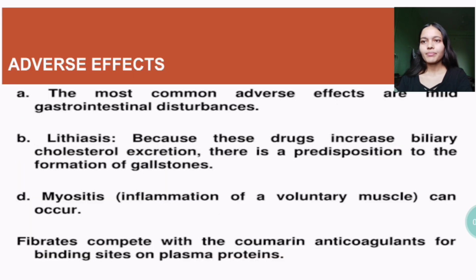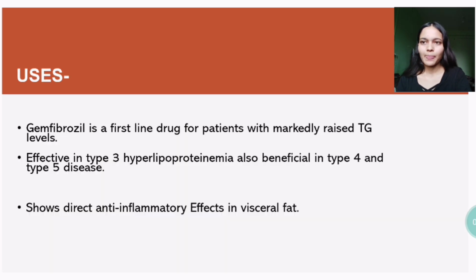Adverse effects. The most common adverse effects are mild gastrointestinal disturbances, lithiasis, because these drugs increase biliary cholesterol excretion. There is a predisposition to the formation of gallstones. Myositis, that is inflammation of a voluntary muscle. Fibrates compete with the coumarin anticoagulants for binding sites on plasma proteins.